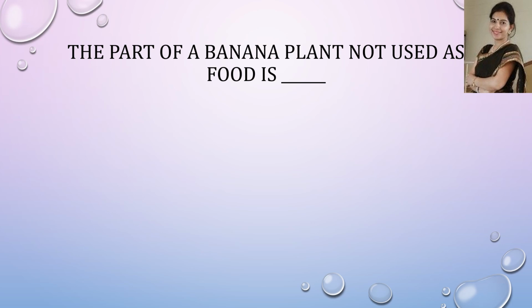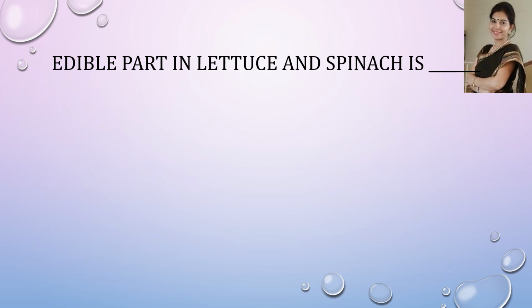Now the next question. The part of banana plant which is not used as food? The options are flower, fruit, stem, root, and the answer is root. We do not eat the root of banana. Now the next question, the edible part in lettuce and spinach is: stem, root, leaf, seeds. The correct answer is that we eat the leaf of lettuce and spinach.